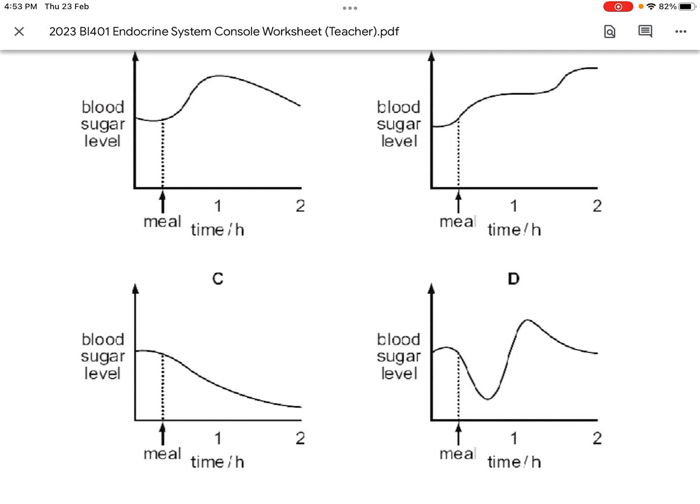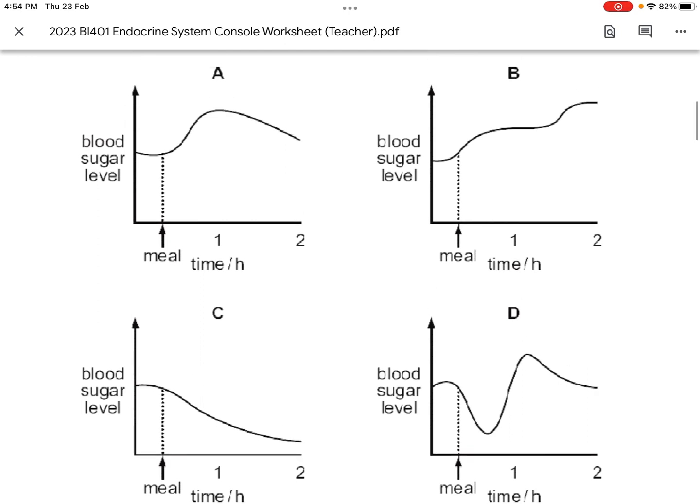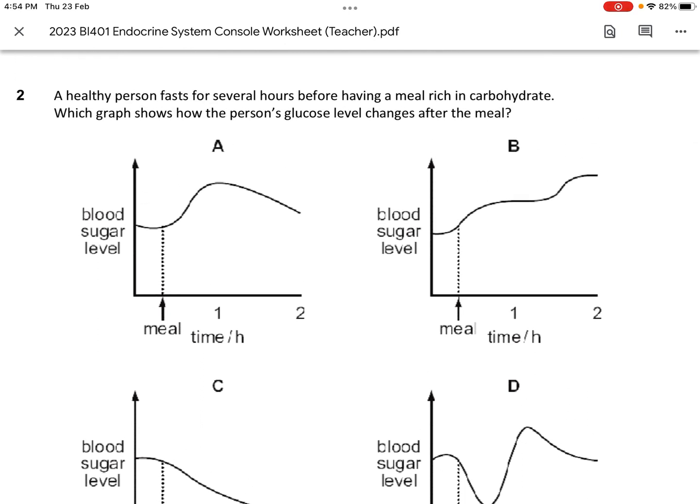How Yang, you have a question? What's the point of saying they fast first? Good question. The whole point of saying that is so that when we say someone fasted for several hours, the starting point of glucose level is your normal level. Fasting means that whatever you see at the start of the graph is normal blood glucose level.